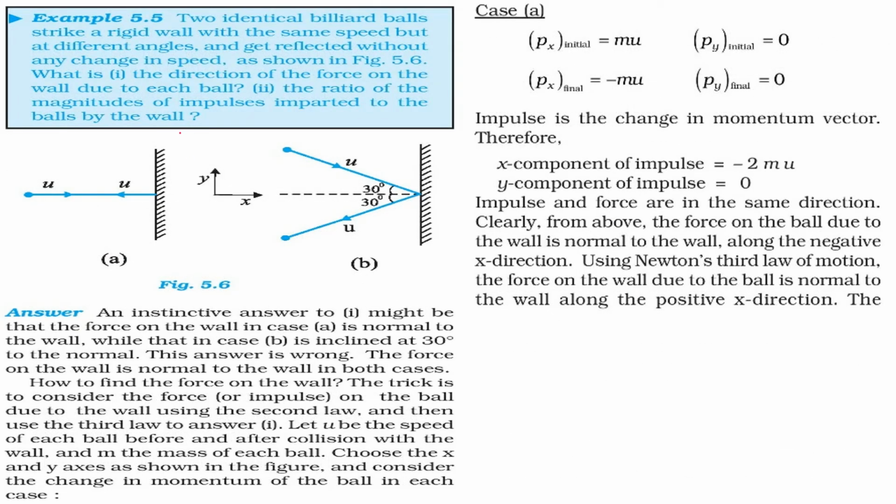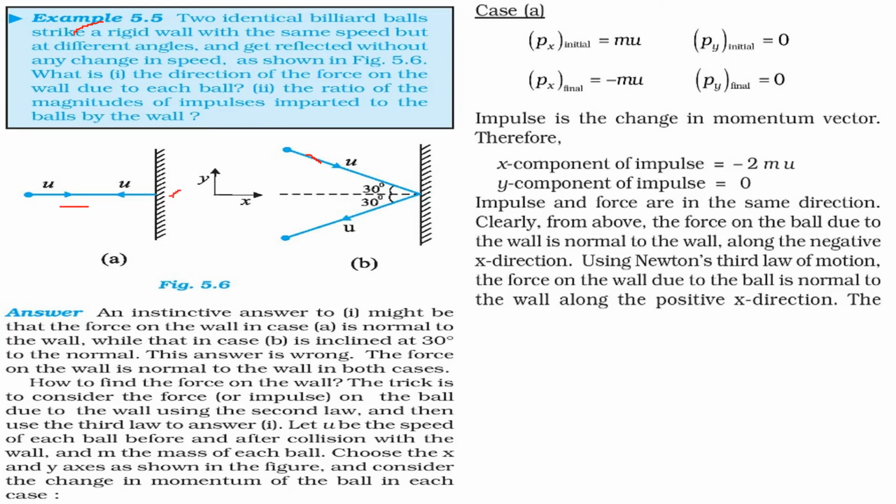Let us take an example. Two identical billiard balls strike a rigid wall with the same speed but different angles, one like this and one with a certain angle. What is the direction of the force on the wall due to each ball? What will be the force? And what is the ratio of the magnitude of impulses imparted to the balls by the wall?